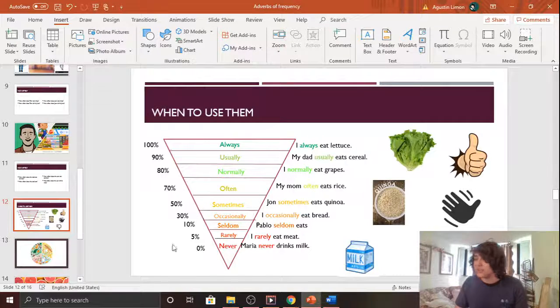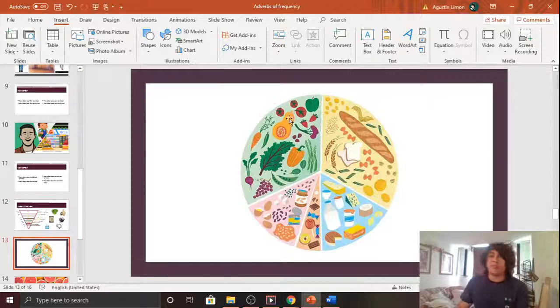If I could repeat the question, sure. How often are we supposed to eat fruits and vegetables? So the people are saying that you're supposed to eat them always, or usually or normally. It's around the 80 or 100% of the adverbs of frequency.